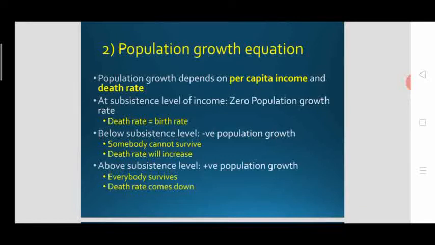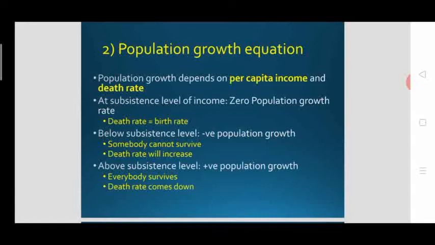But when the per capita income is below the subsistence level, that means the income is too low to sustain a population. That means negative population growth will happen, as death rate will be greater than the birth rate. At this stage of per capita income, death rate will increase and it will be greater than birth rate. So somebody cannot survive as the income of the country is below the subsistence level.